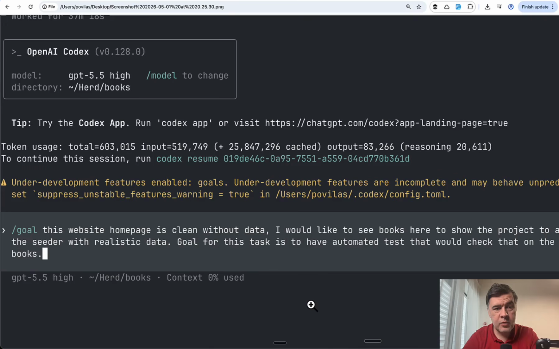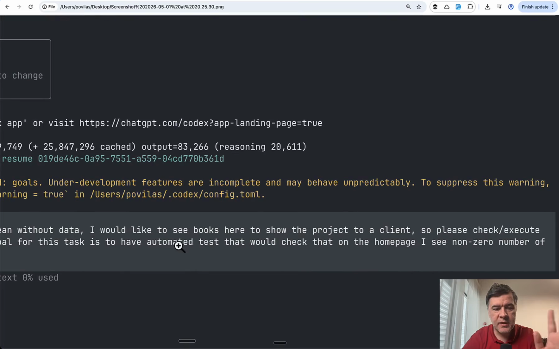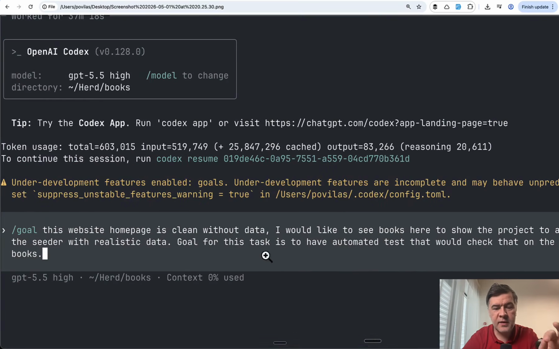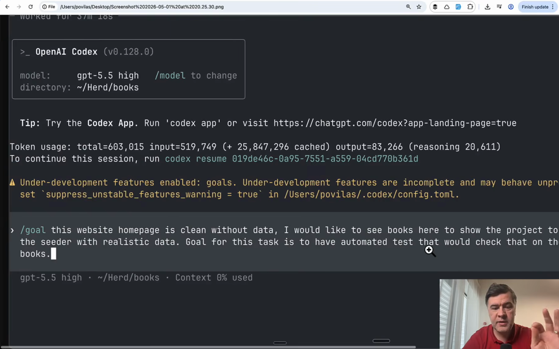And this was my prompt. At 0% usage left, I set another goal. Homepage is clean without data. Please generate the data and execute the seeder and stuff like that. And the goal for this task is an automated test to check the homepage has books.